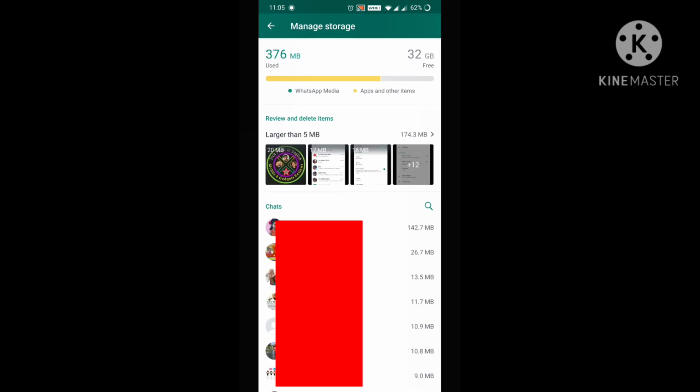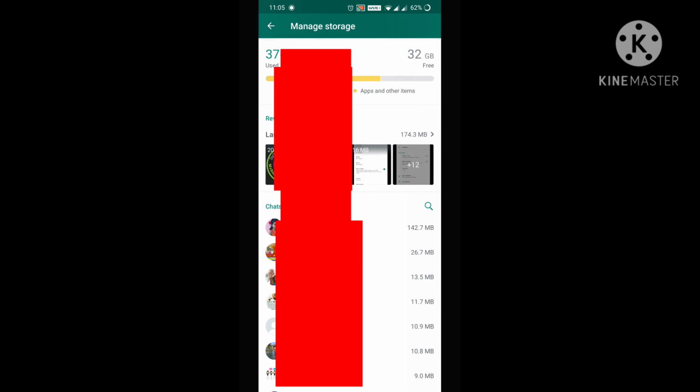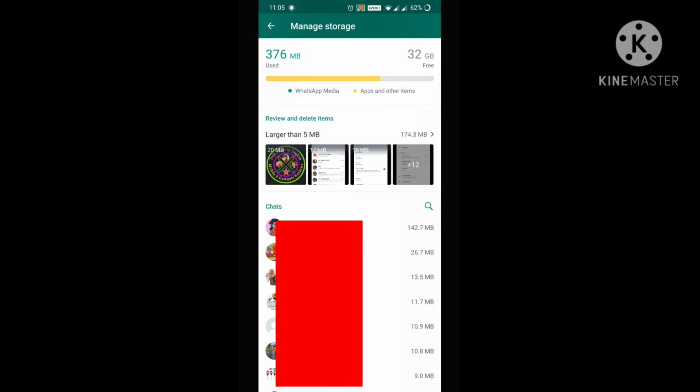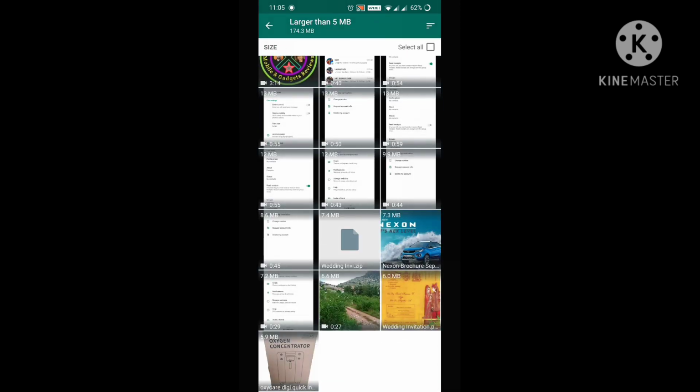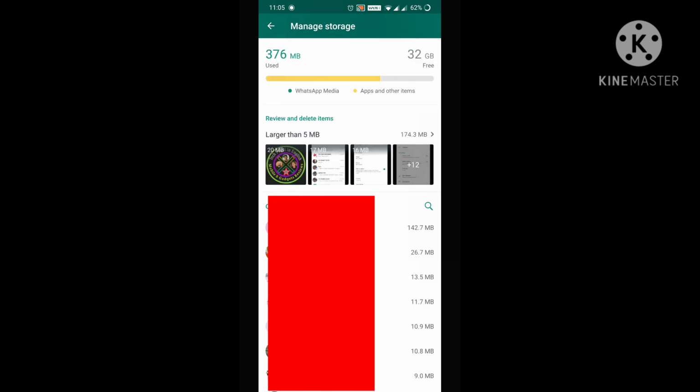First is manage storage. Here you can see all the photos or videos you have received in WhatsApp. This is a place where you can delete the videos or photos easily rather than going into the gallery. And you can see the files which are larger than 5 MB here. Whatever you want to delete you can delete here directly rather than going into each and every chat and deleting the messages. This is how you can manage your storage.